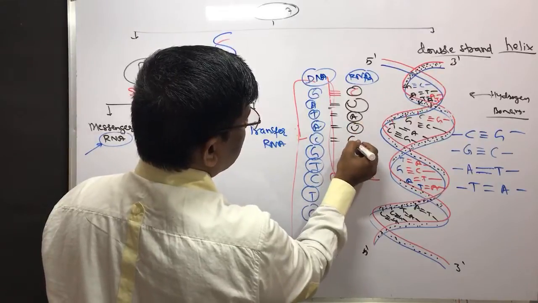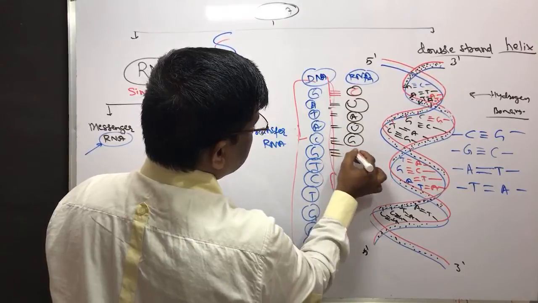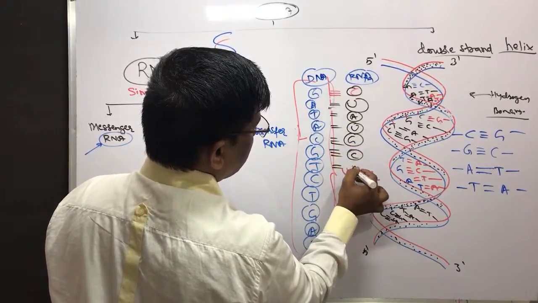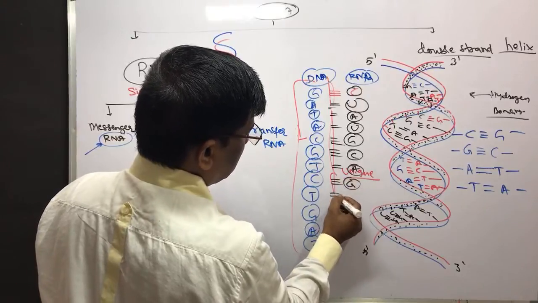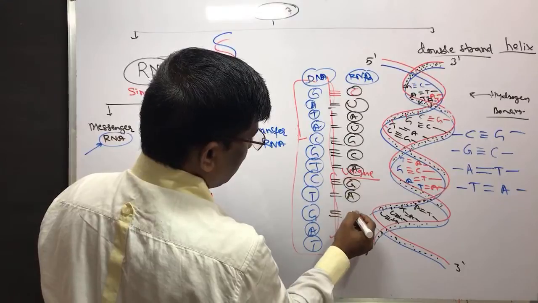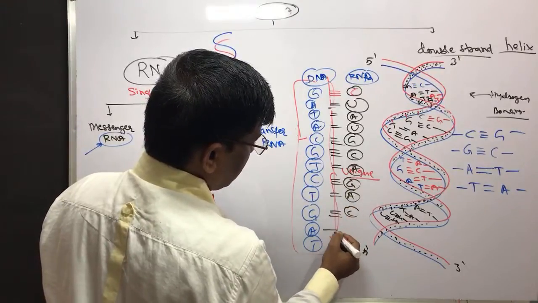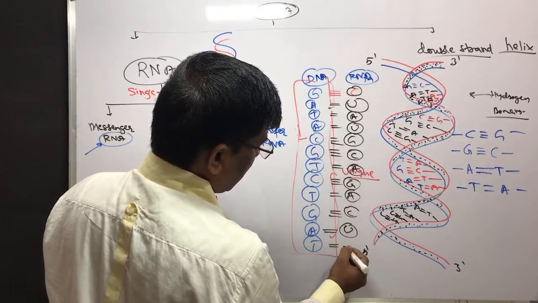If it is cytosine, guanine. If it is guanine, cytosine, and if it is adenine, it is going to have uracil, and thymine, it is going to have adenine.